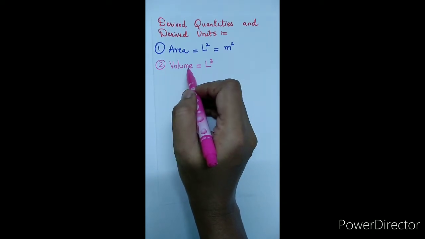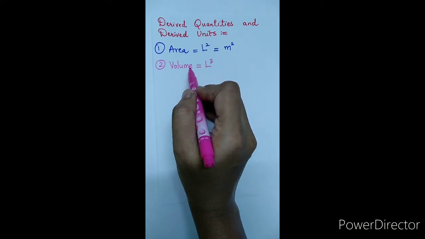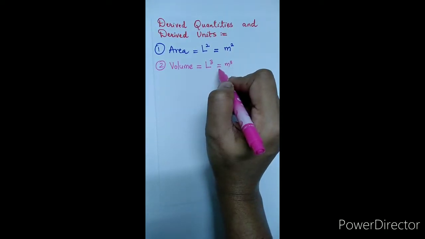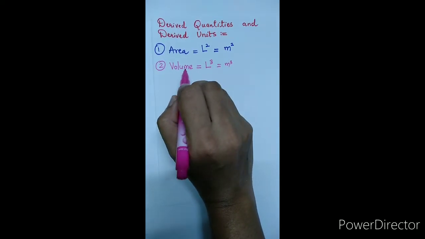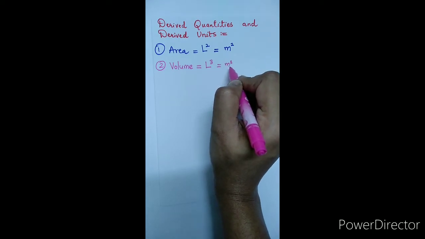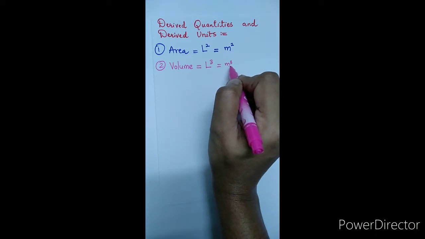So the volume depends on the fundamental quantity length. That's why the volume is said to be a derived quantity. And the unit we obtain is meter cubed. So this meter cubed, the unit of volume, is said to be a derived unit, as meter is the fundamental unit and the unit of volume depends on the fundamental unit.